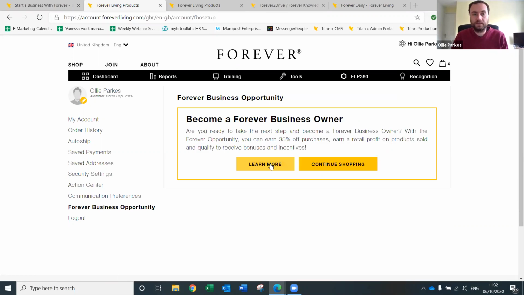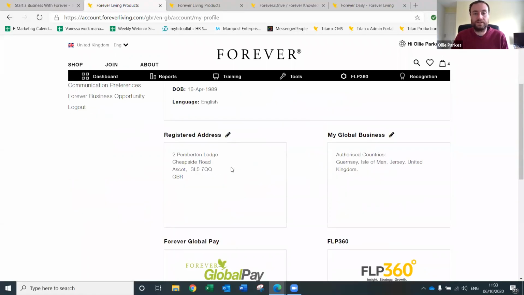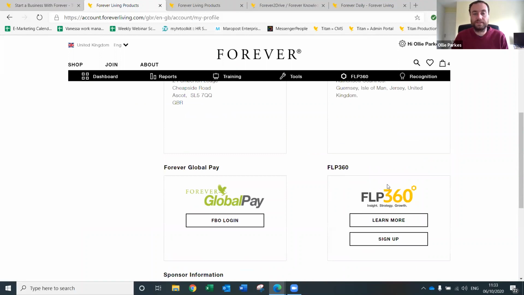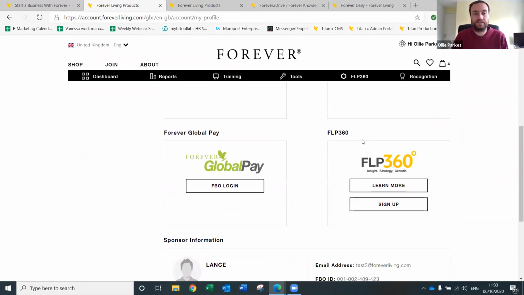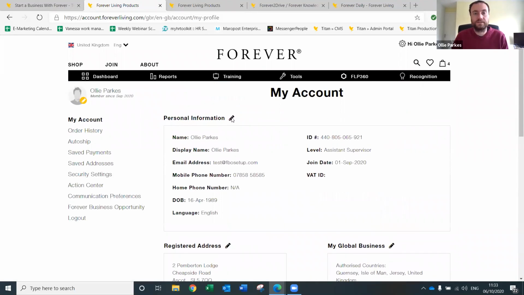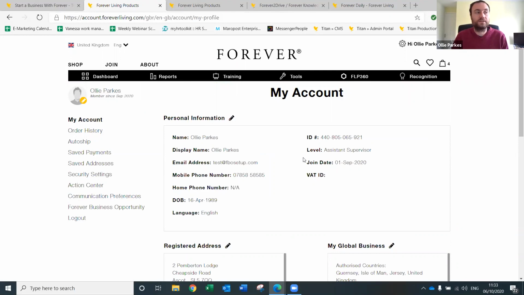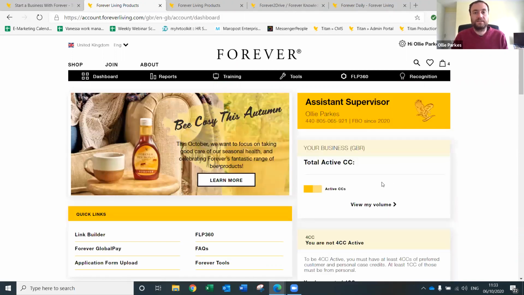So here you see, learn more, or you could continue shopping in order to become an FBO. And then you got my account here, which has got your personal details, your registered address, your global businesses, so where you're registered into, and then your sponsored information down the bottom. If you want to change any of these, you can press the pencil and you can change your email address here. The other ones you can't, you just have to ring up business owners support, but this gives you a snapshot of whether it's all correct. And that is the dashboard.